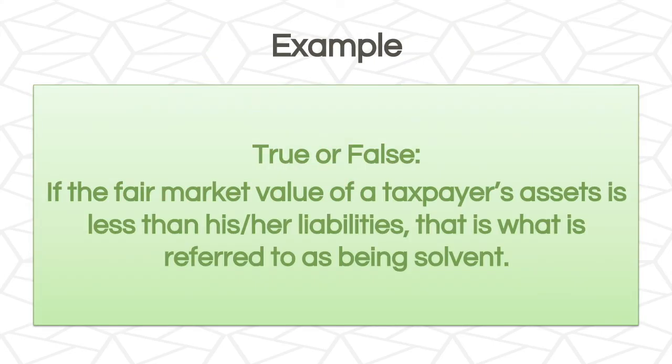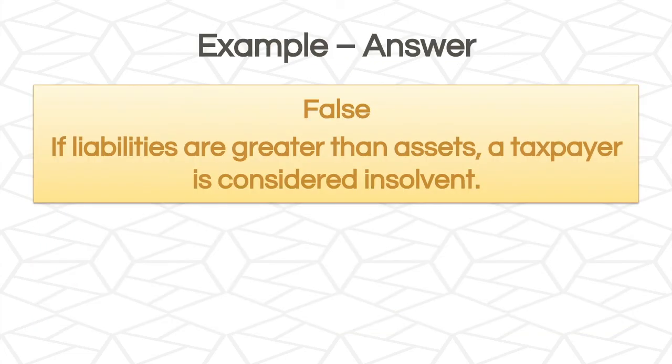True or false? If the fair market value of a taxpayer's assets is less than his or her liabilities, that is what is referred to as being solvent. So if assets are less than liabilities, that's solvent. False. If liabilities are greater than assets, a taxpayer is considered insolvent.